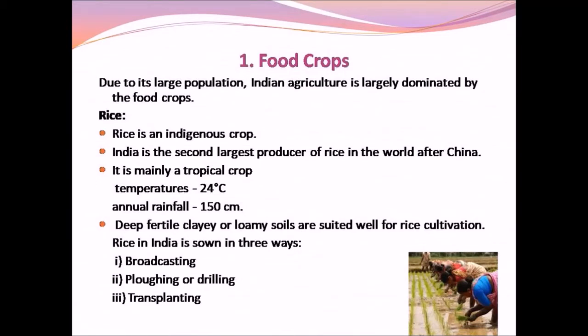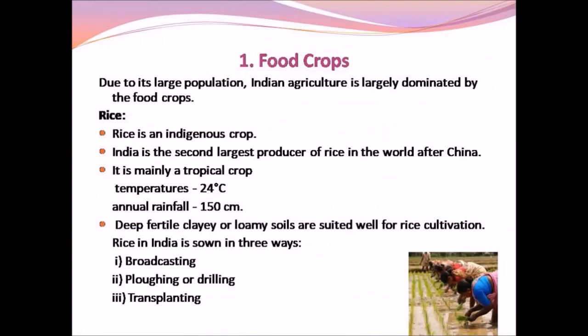Deep, fertile, clayey or loamy soils are well suited for rice cultivation. Rice cultivation in India is carried out in three methods. They are the broadcasting method, the ploughing or drilling method, and the transplanting method.